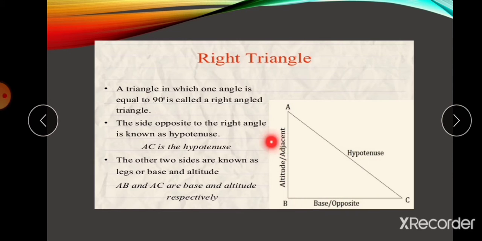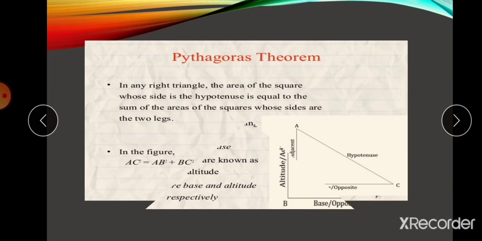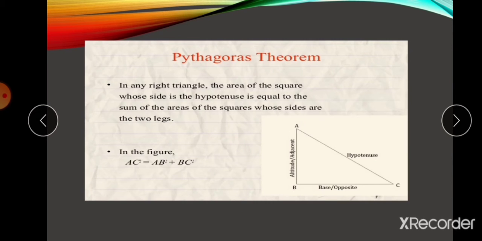You should know these basic terms: opposite, adjacent, hypotenuse. Then only will you know the trigonometric ratios. What are the 6 ratios in trigonometry? Before we go to that, we'll recall the Pythagoras theorem. The square of the hypotenuse is equal to the sum of the squares of the other two sides, which is possible only in a right angle triangle.